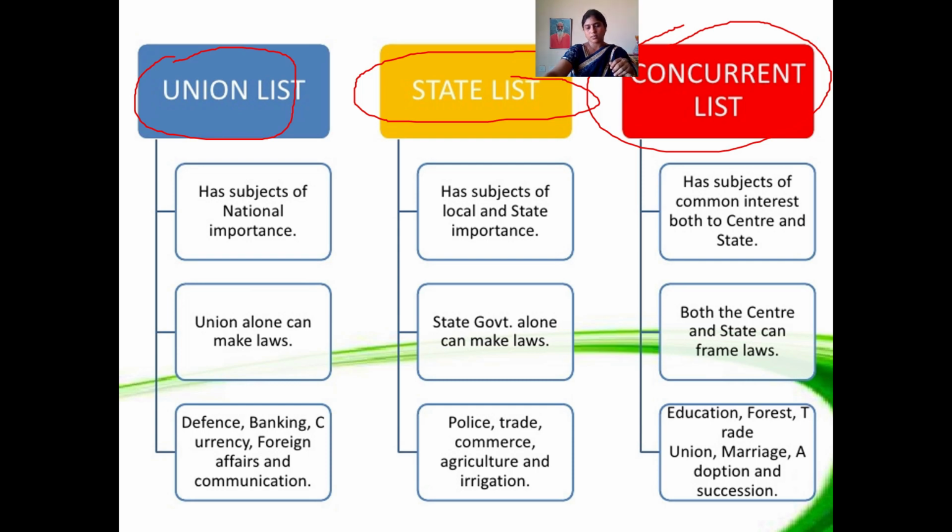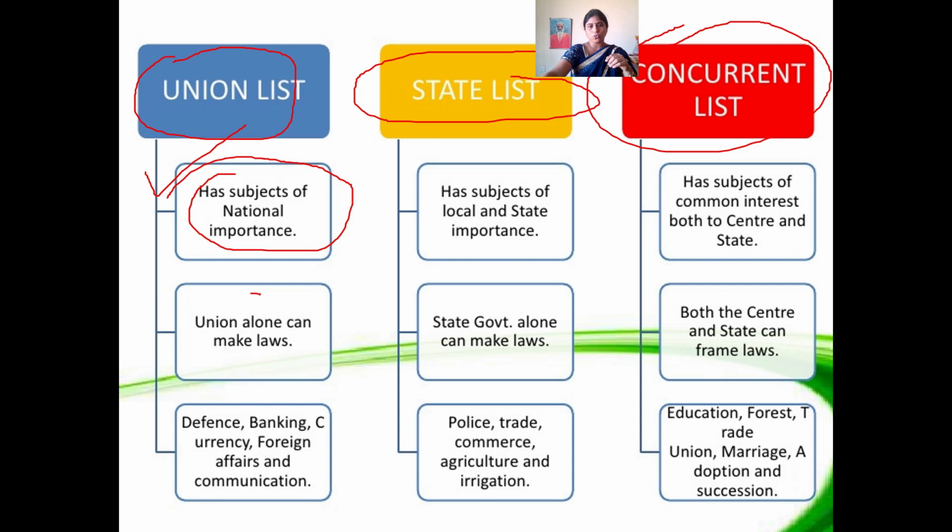The first list is the union list. This union list has subjects of national importance, which are very crucial, confidential, and which need major revenue, which need a huge investment. So all those confidential things are under the control of the union central government. So it has subjects of national importance.